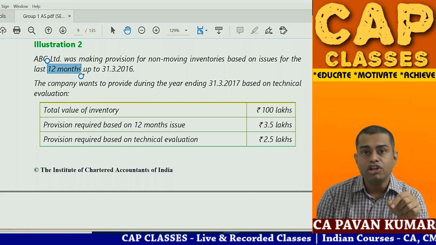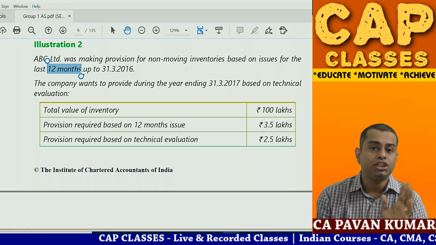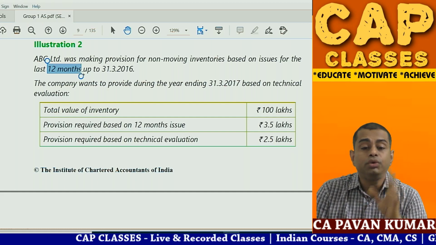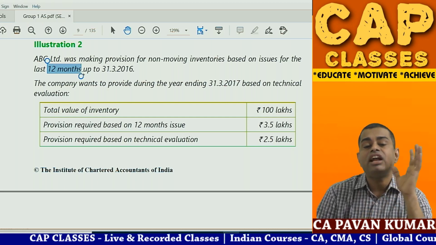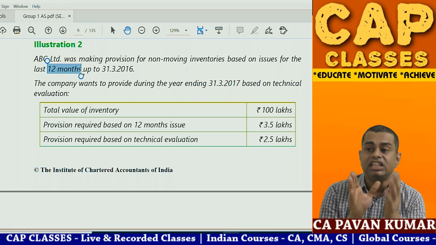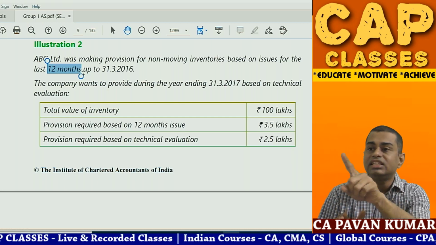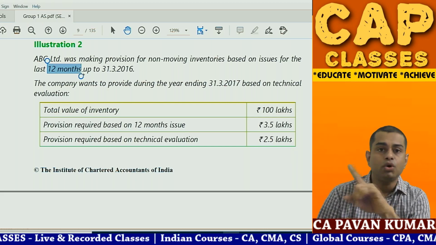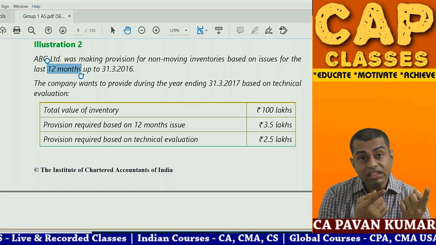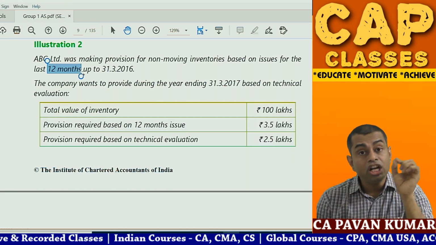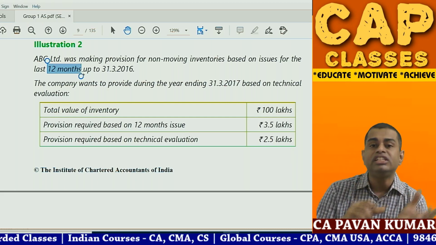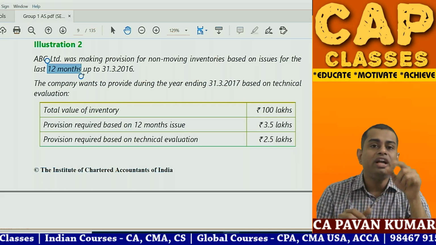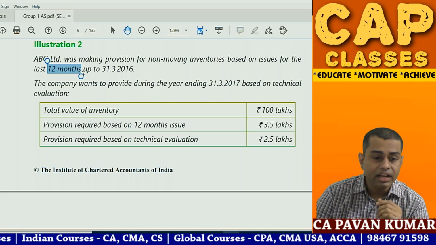But this year what you have done, you changed it to technical evaluation. The company wants to provide during the year ending 31st March 2017 based on technical evaluation. That means you are calling one expert. That expert is verifying the inventory and saying this inventory will be obsolete, this will be obsolete. So create a provision. So previously what was the model? You used to follow 12 months, provision for goods which are not used for 12 months. Now you are doing technical evaluation.